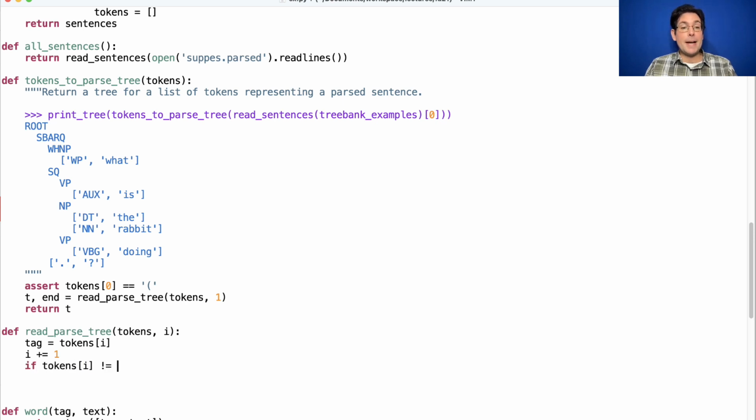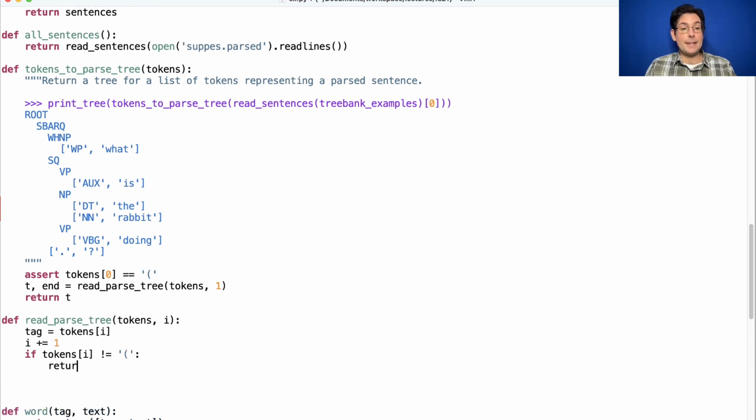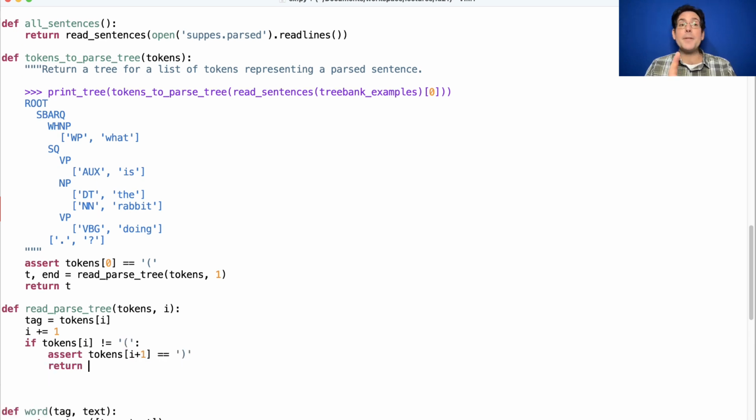If tokens I does not equal an opening parenthesis, then I'm looking at some text followed by the closing parenthesis for the word, and so I build a word from the tag, from the text, and I've used up the tag, the text, the closing parenthesis, and I'm ready to continue after that.